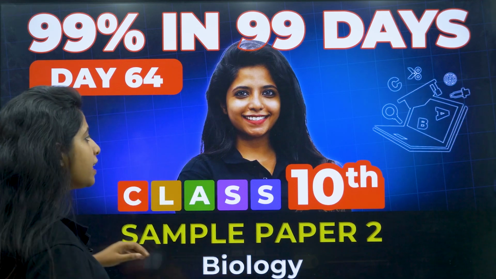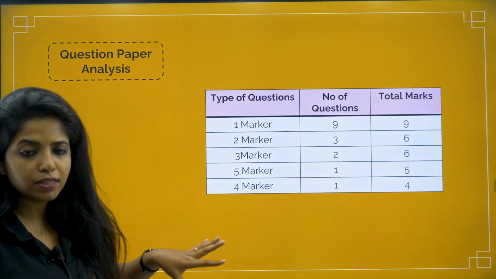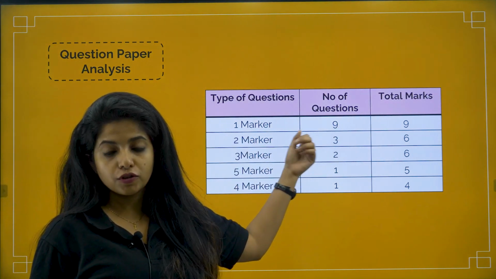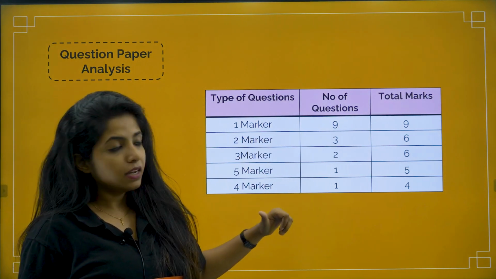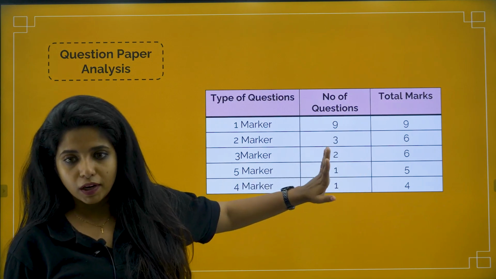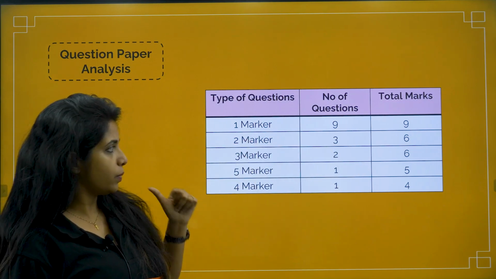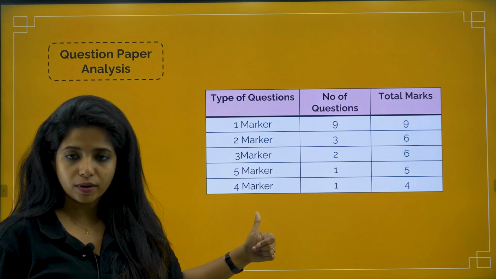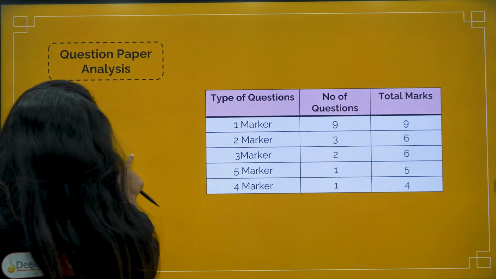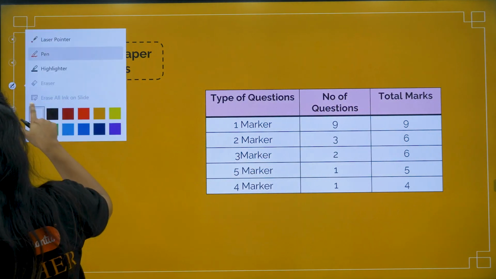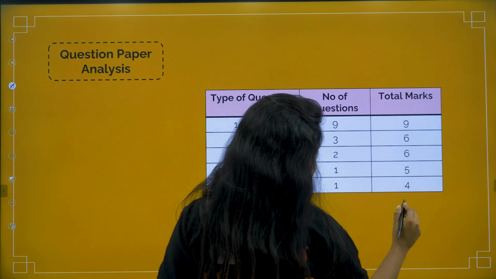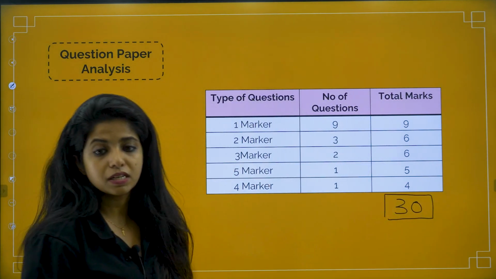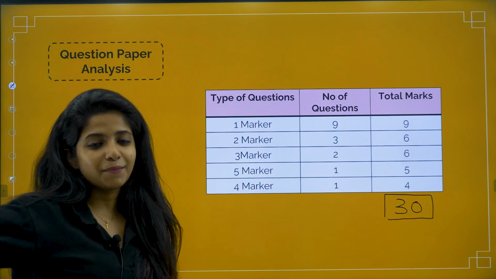Before going ahead, let's do a quick paper analysis, my dear children. According to the paper, there are 9 questions which are of 1 mark. This is all about biology. I am talking about just biology. There are 3 2-marker questions, 2 3-marker questions, 1 5-marker question and 1 4-marker question. Now, if you calculate the whole thing, you will get around 30 marks. So, biology has the highest weightage. Your whole paper is of 80 marks. Out of that, 30 marks is coming from biology.